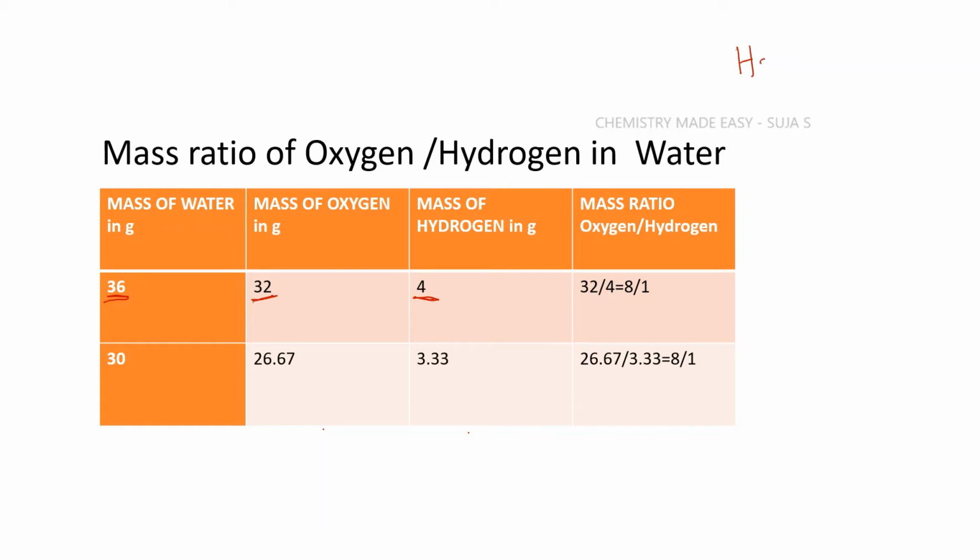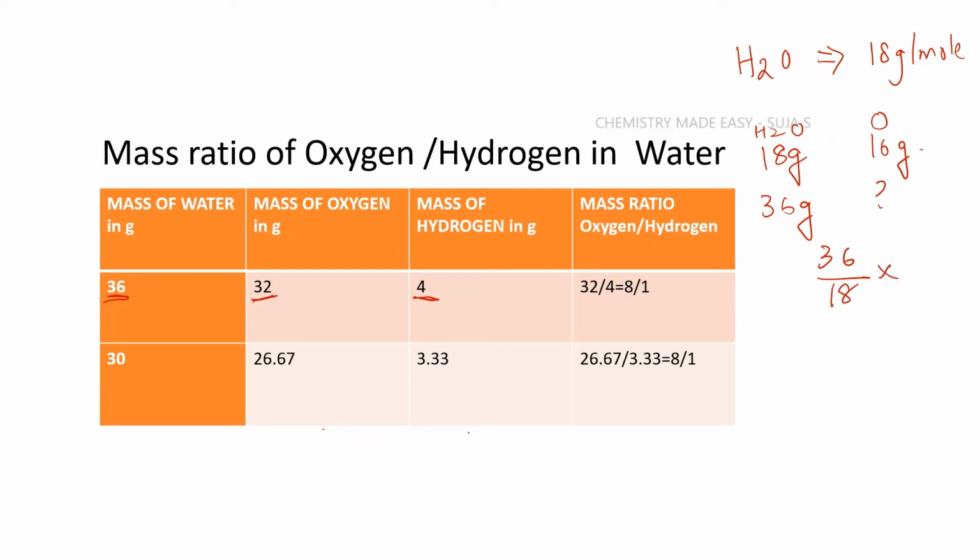Water has a molar mass of 18 grams per mole. Now, 18 grams of water has how many grams of oxygen? It has 16 grams of oxygen. So if I have 36 grams of water, the mass of oxygen will be 36 upon 18 into 16. This will work out to be 32 grams.